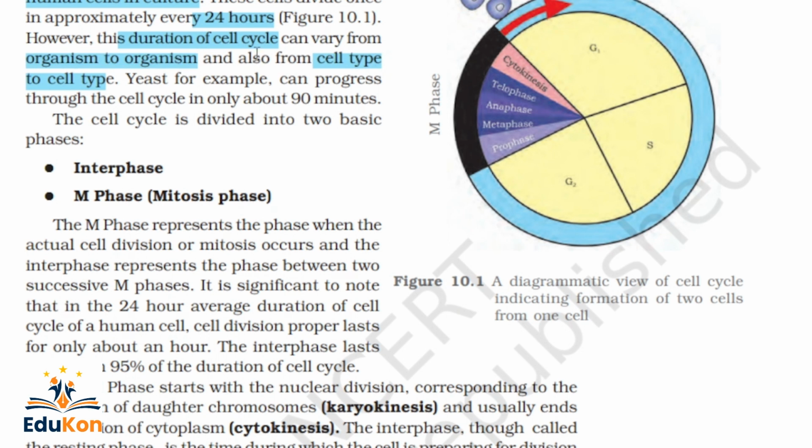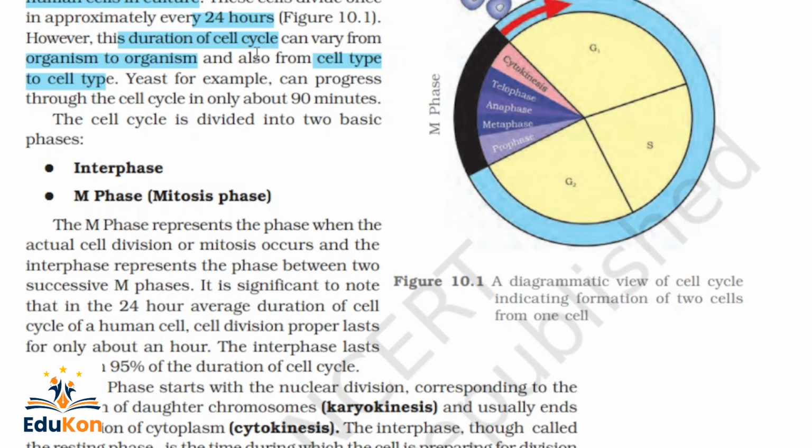For example, we have cells in bones, cells in blood, and cells in tissues. They all have their own independent functions; they are not all the same. These two are the important lines here. Human cells divide once in 24 hours. At the same time, the duration of the cell cycle can vary from organism to organism, and also from cell type to cell type. This is important.